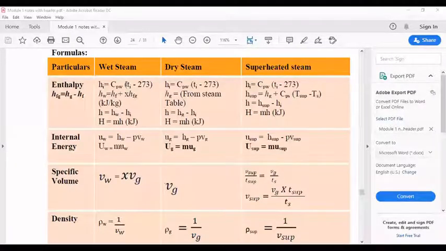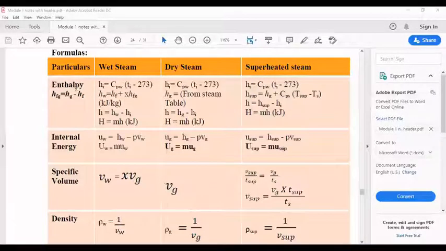To solve any problem, first you must check which type of steam it is, whether it is wet steam, dry steam, or superheated steam. That you must check first. In the problem, either they may mention whether it is wet steam, dry steam, or superheated steam, or in a few problems you will have to check before you solve the problem. If it is a wet steam, these are all the formulas. If it is a dry steam, these are all the formulas. Same way, if it is superheated steam, the corresponding formulas are given here.